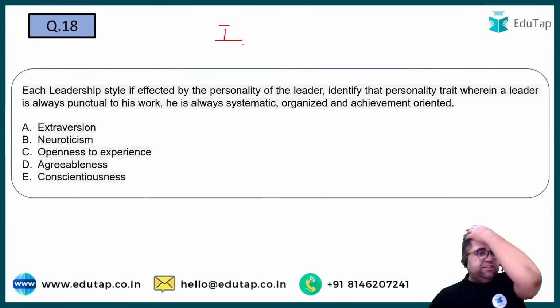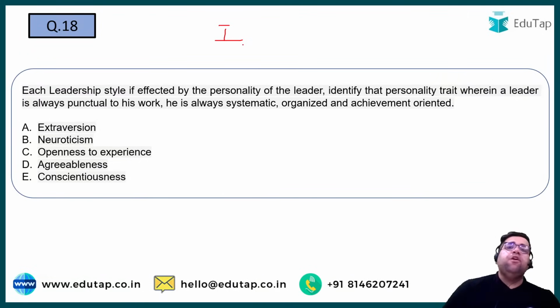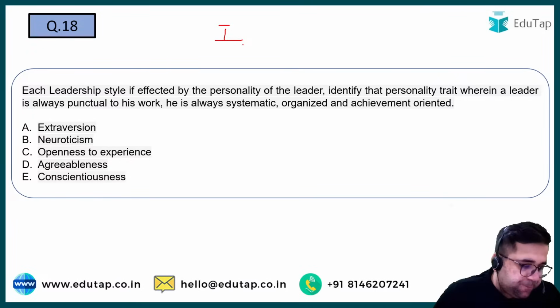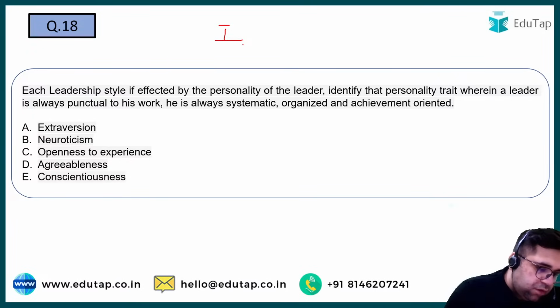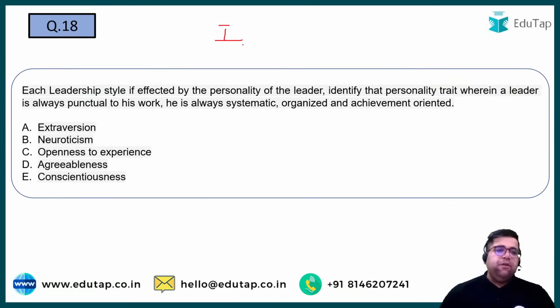Question number 18. Each leadership style is affected by the personality of a leader. Identify that personality trait where a leader is always punctual to his work, he is always systematic, organized, and achievement oriented. Yes, now I can see maximum of you are giving the right answer. You have your own pronunciation. I call it conscientiousness, something like that. So the answer will be option number E.